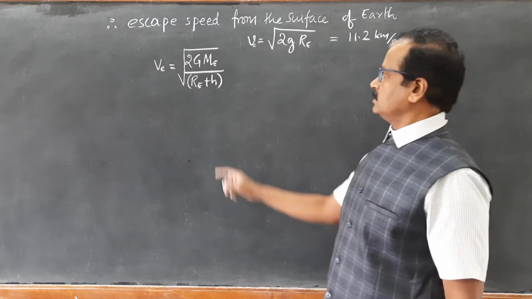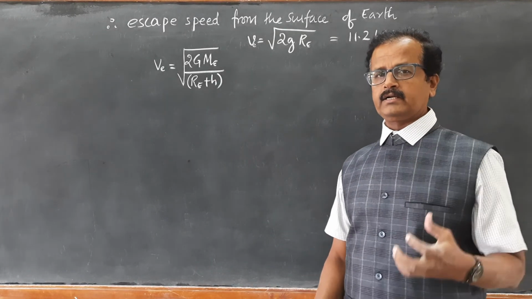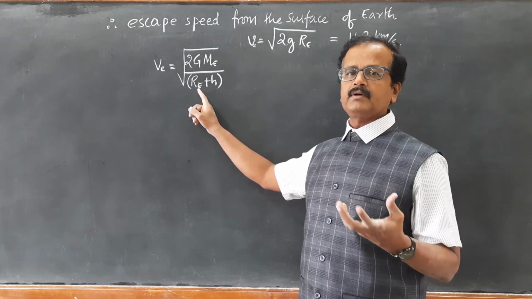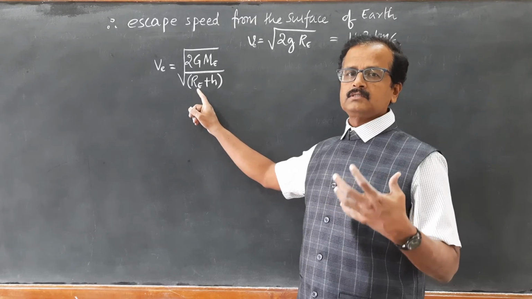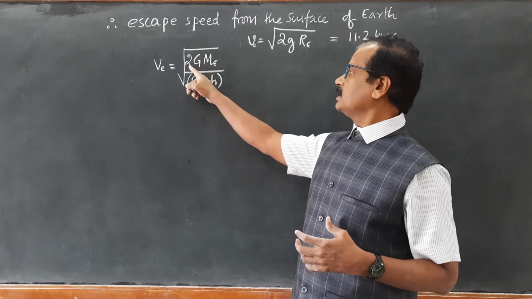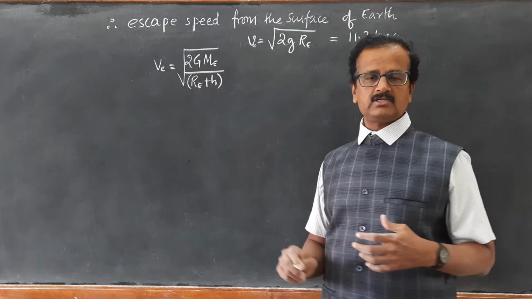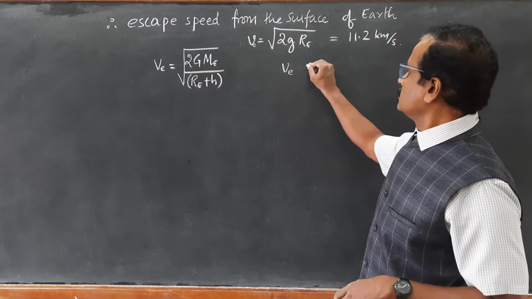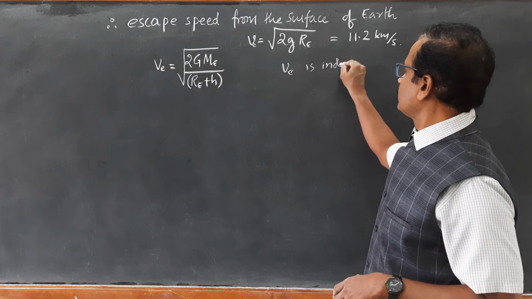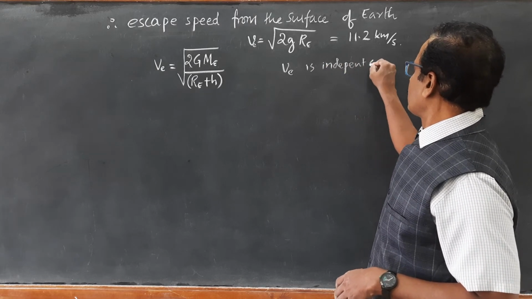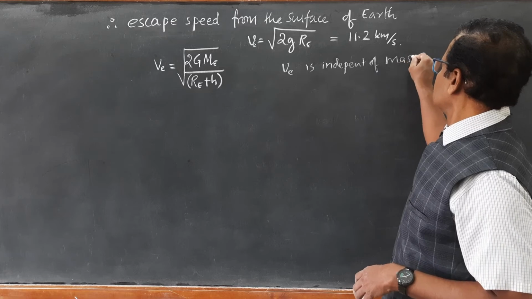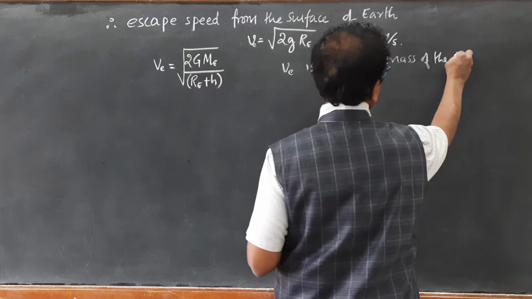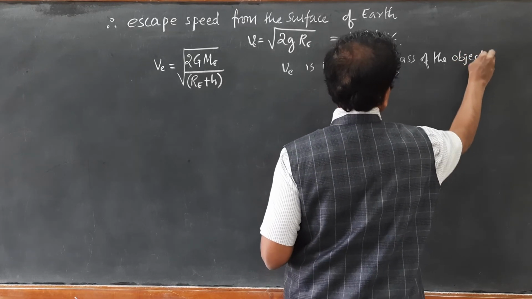And if the same object is thrown from a certain height, from the top of a mountain or a tower, then it is square root of 2GME upon RE plus H. So from these two equations, VE is independent of the mass of the object. This is very important.